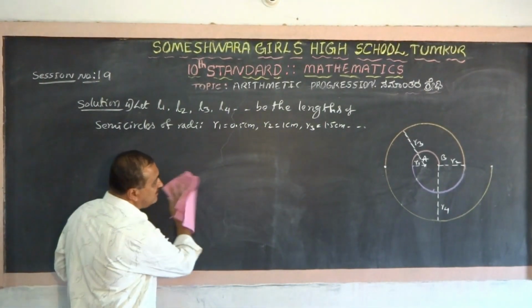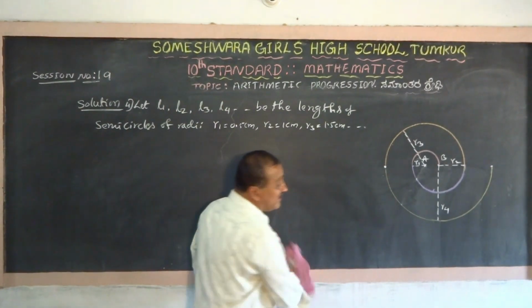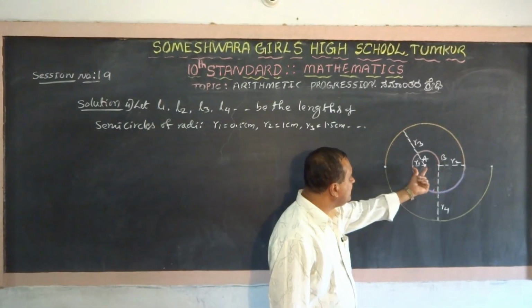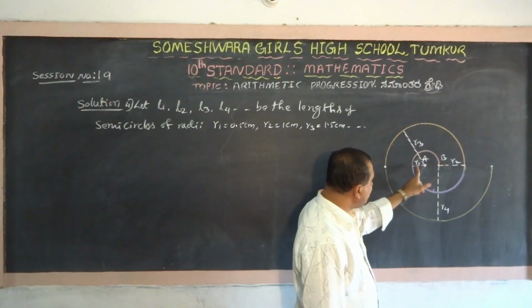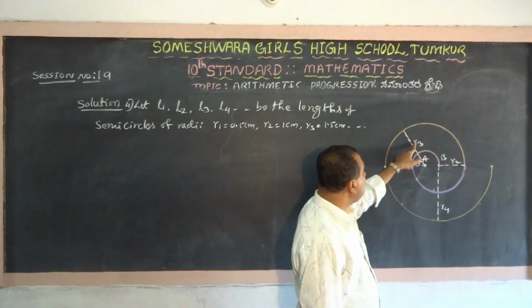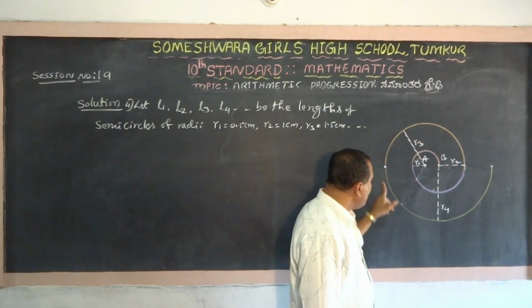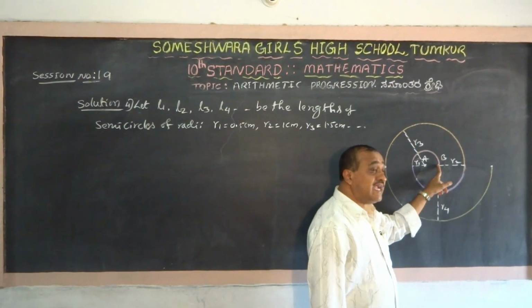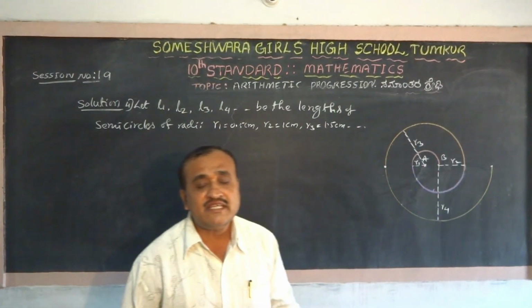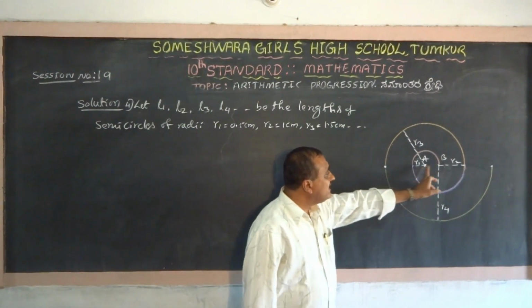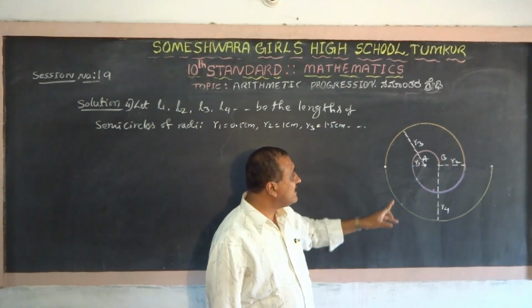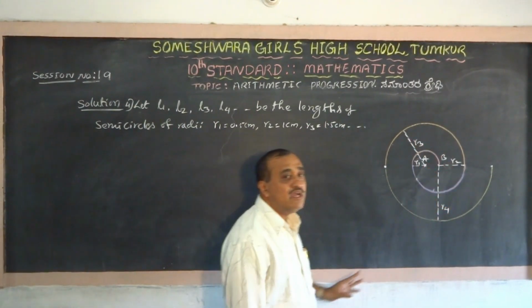You know that for every semicircle the radius changes. Now this is R1 for this semicircle. For this semicircle, the radius is R2. For this semicircle, R3 is the radius and A is the center. For this one, R4 is the radius and the center is B. The center is changing alternately, A to B, B to A like this. Is it right? Now R1, R2, R3, R4 are the radii.